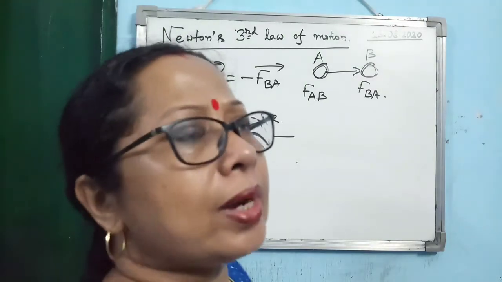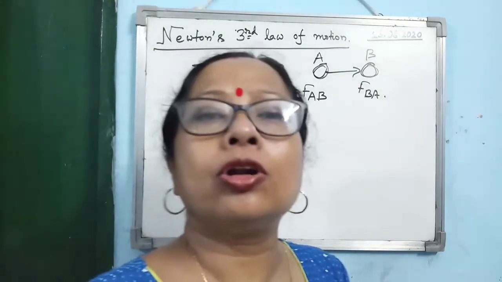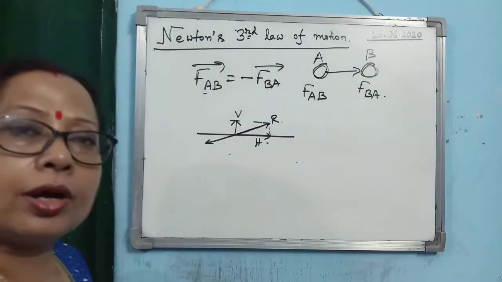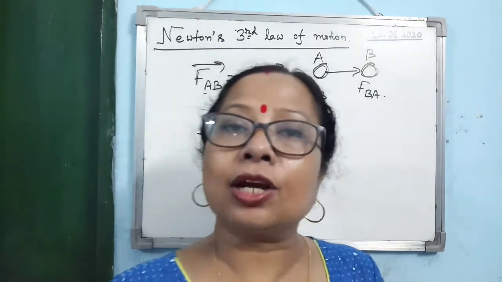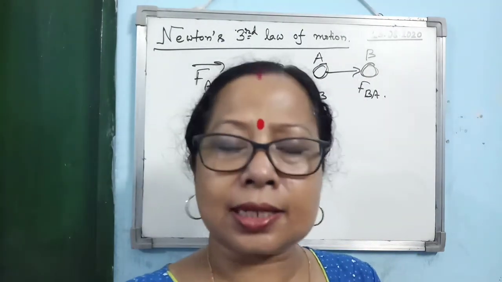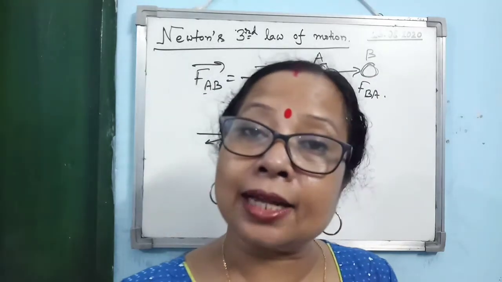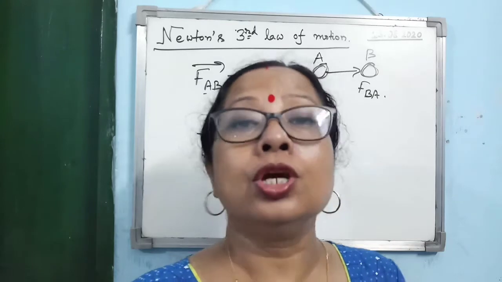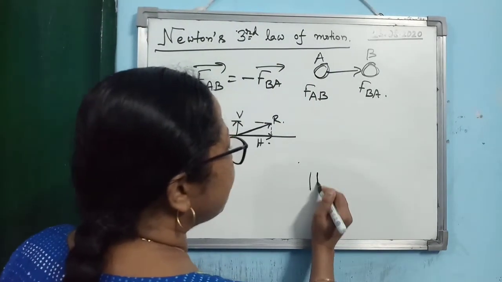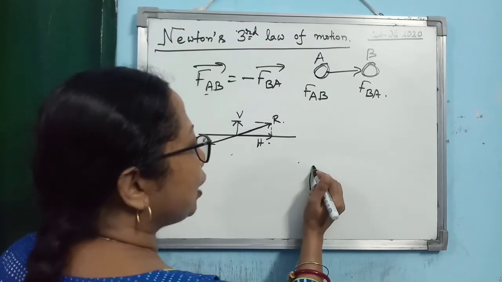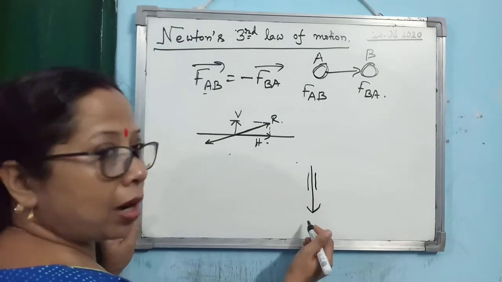Alright. Then next one is the motion of a jet. Jet, you know, jet or rocket. In case of a jet or rocket, what happens? The gas is burnt, and the compressed gas, when a certain amount of fuel is burnt within the rocket or jet, that compressed gas is allowed to come out through a very fine nozzle. So what is happening? You see here, the rocket is forcing the gas in the downward direction to come out.